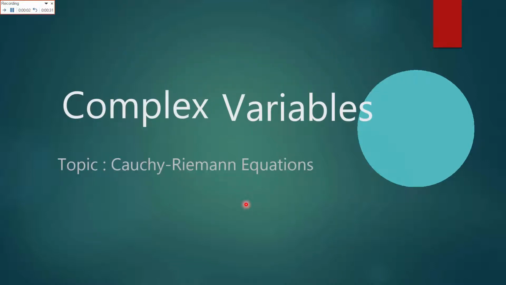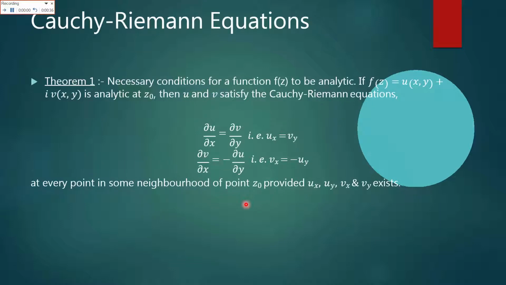So our today's topic from the complex variable is basically the Cauchy's equation. Now Cauchy's equations have different theorems. Its first theorem says that the necessary condition for a function f of z, equal to u of x y plus iota v of x y, to be analytical at z naught is that u and v satisfy the Cauchy-Riemann equations.